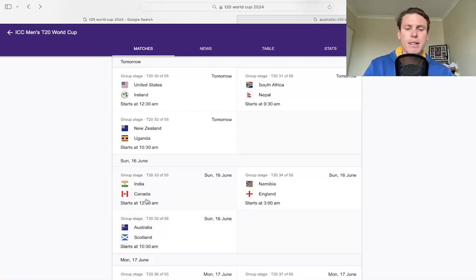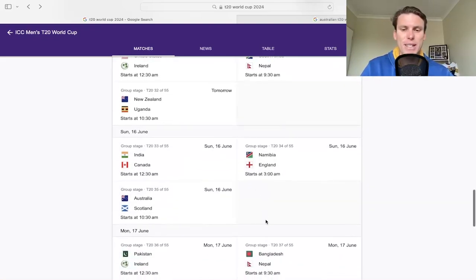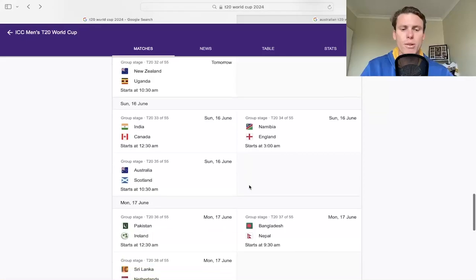India play, which is much better timing for us anyway, because the other games, India play Canada at 12:30 a.m. and then the Namibia-England game is at 3 a.m. on Sunday morning. So anyone who's having a late night will be able to check into those ones. But yeah, obviously the England game will be important. And yeah, India already through, so not as important for that one.